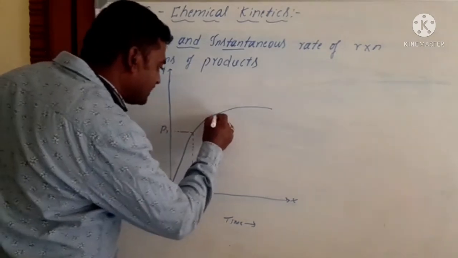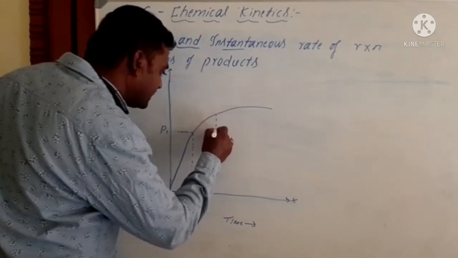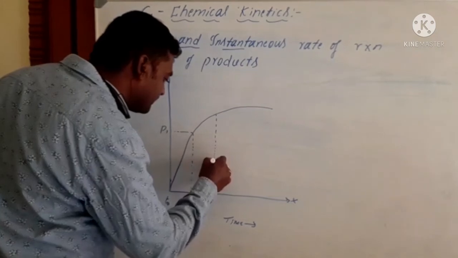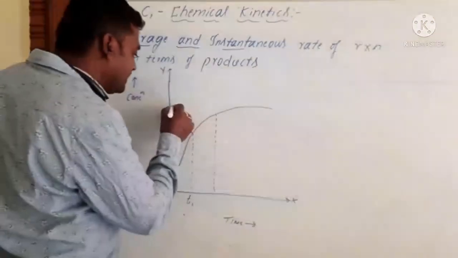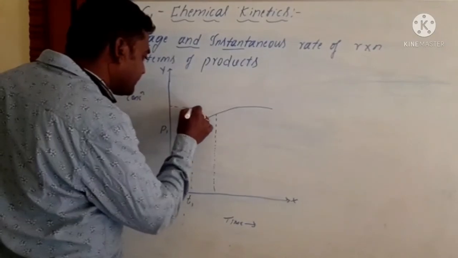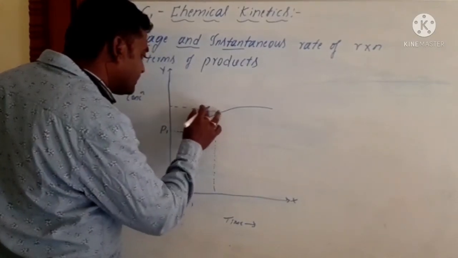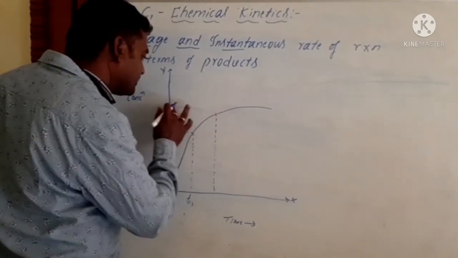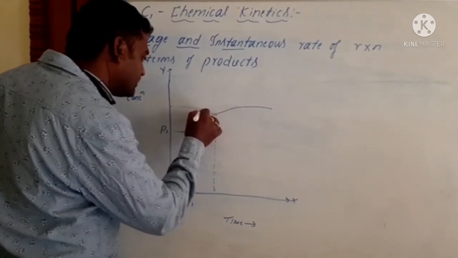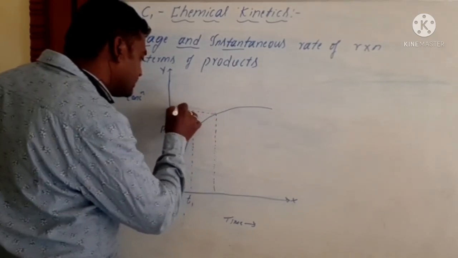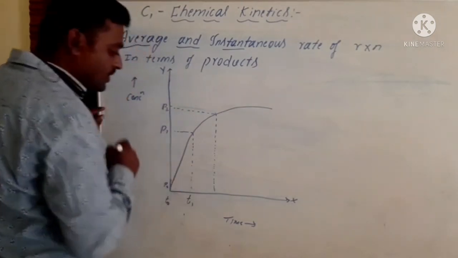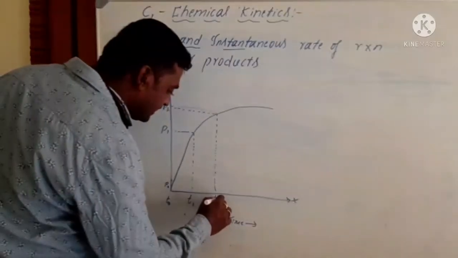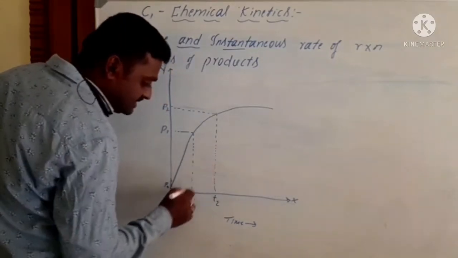In the same manner, at T2, it increases to here, that is P2, and here P0. So this is T2. So what are the changes?